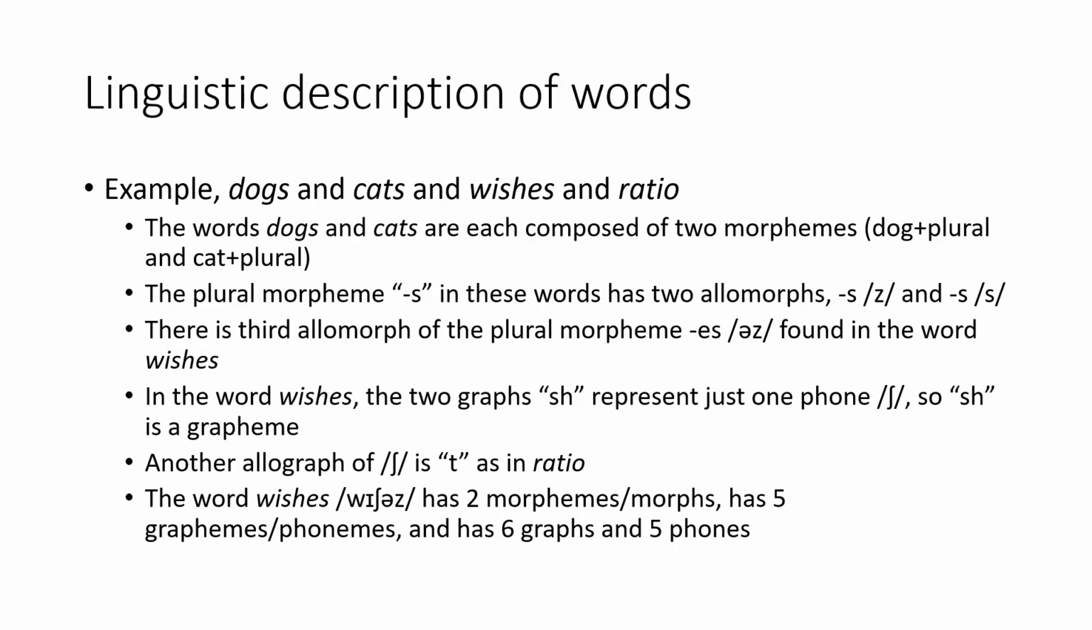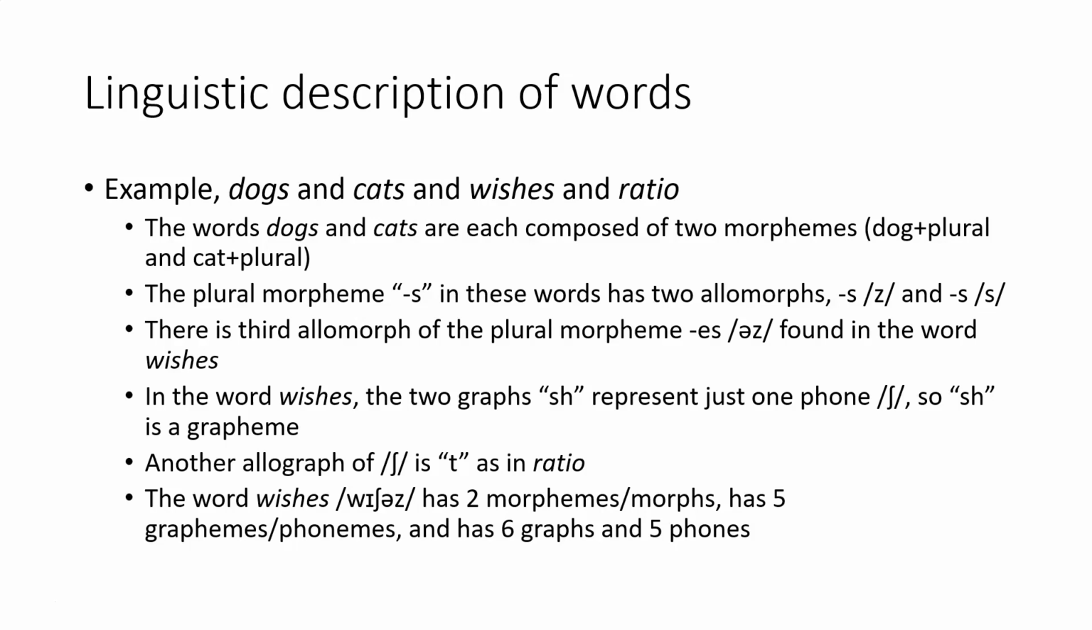So if we break down a word like wishes into all these different bits, it's got 2 different morphemes inside of it, each expressed as 2 morphs, so the wish part and the plural part. There are 5 graphemes or phonemes, the phonemes being the distinctive speech sounds, the graphemes being the mappings from spellings to those speech sounds, so there's always the same number of graphemes or phonemes in any particular example.